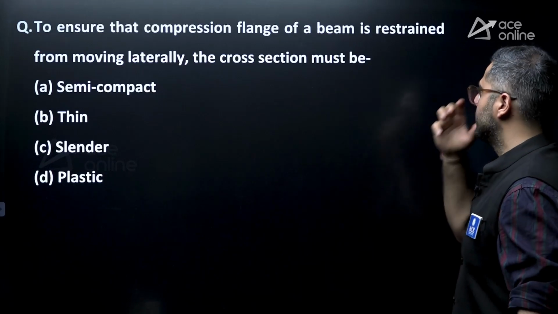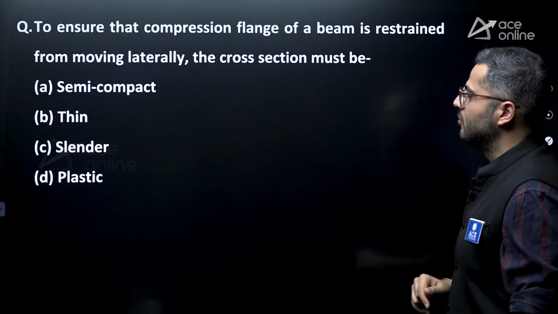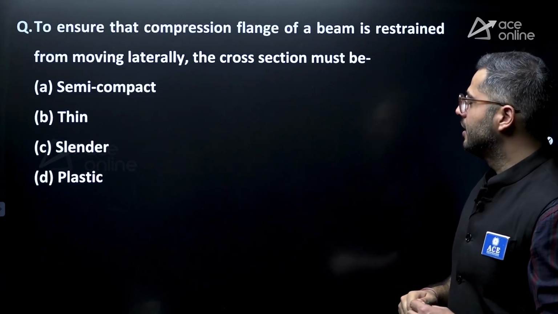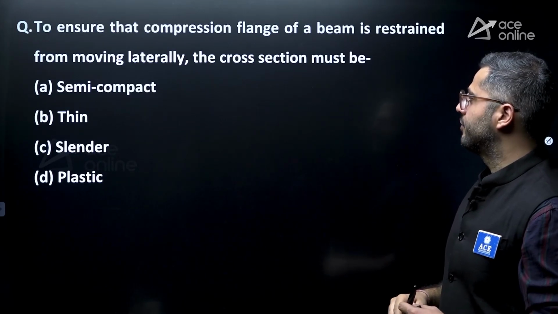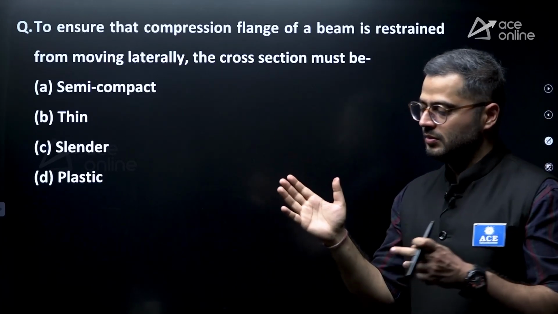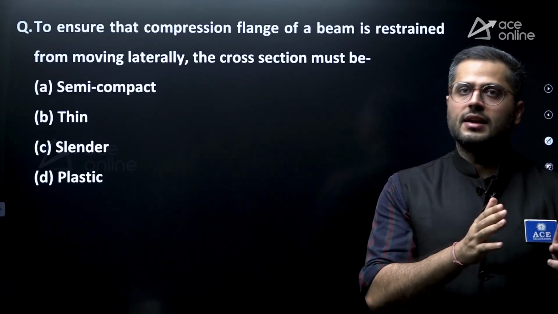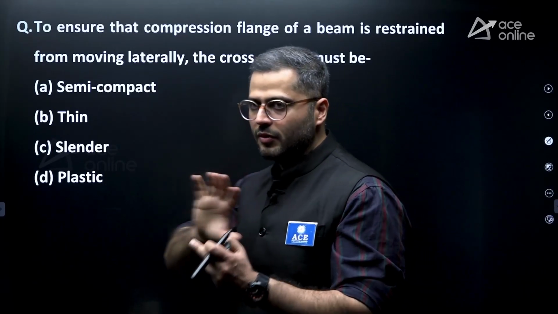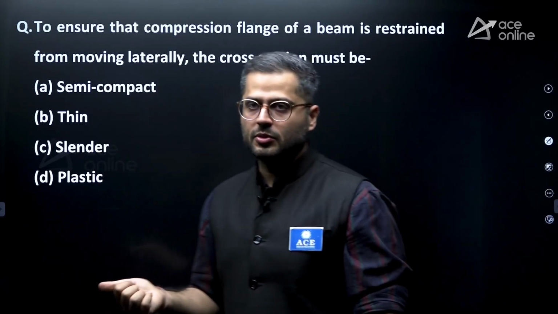To ensure the compression flange of the beam is restrained from moving laterally, the cross section must be. So in this question, they are saying that if you want to prevent the beam to buckle laterally, right? If you want that prevention, then obviously you need to provide a lateral support. They are talking about laterally supported beams.